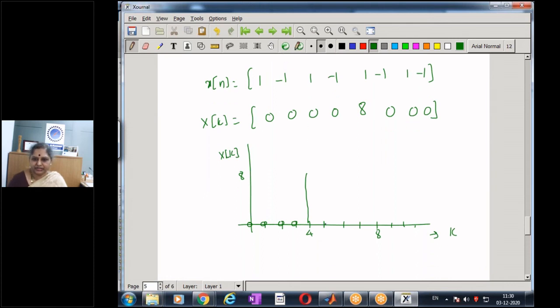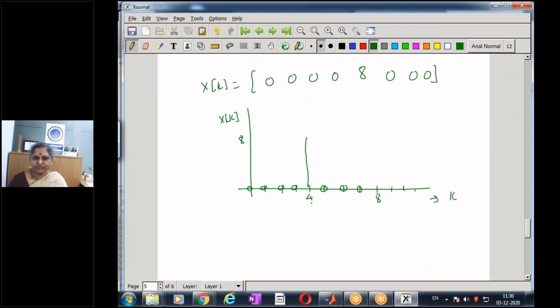And again, all other terms are 0. If I map it to frequency, since again I have taken N equal to fs, both are 8, the frequency present in this signal is 4 hertz, which is correct. This is the known result.